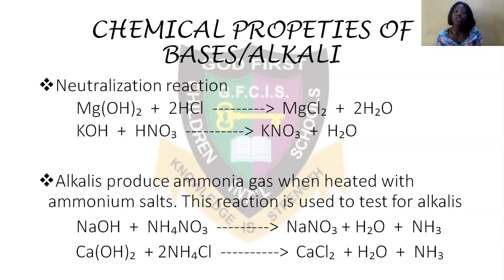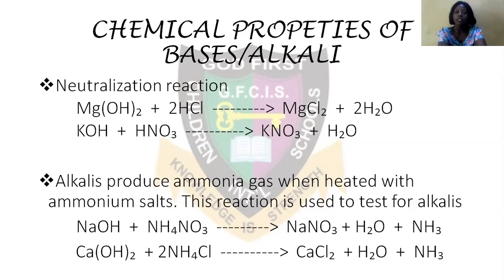Remember, one of them is neutralization reaction between acid and base to give you salt and water. And another one is reaction between an alkaline with ammonium salt to give off ammonia gas. So alkalines react with ammonium salt to give you ammonia gas.